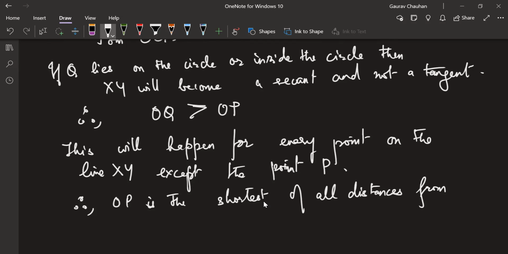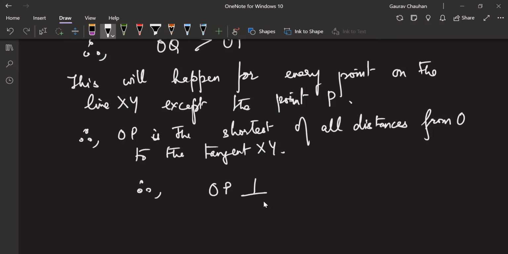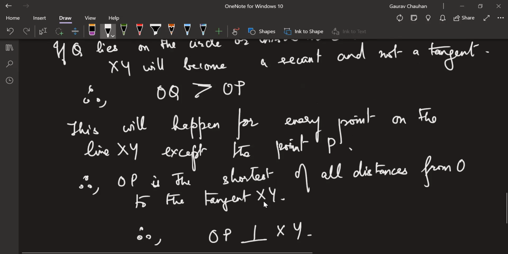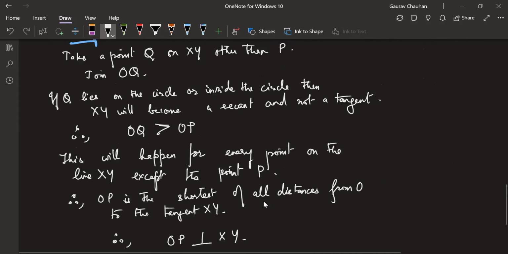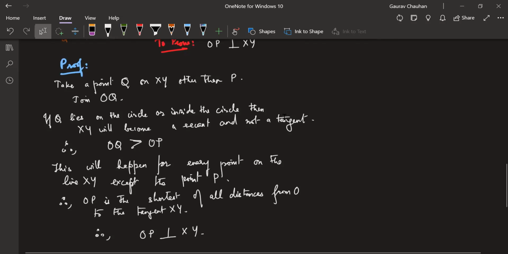From O to the tangent XY. Therefore, OP is perpendicular to XY. Yeah, but if you are clear with the logic, you can write it in your own words.